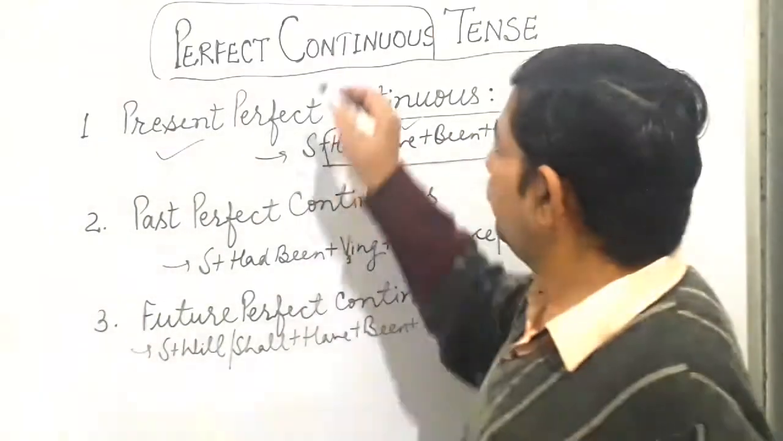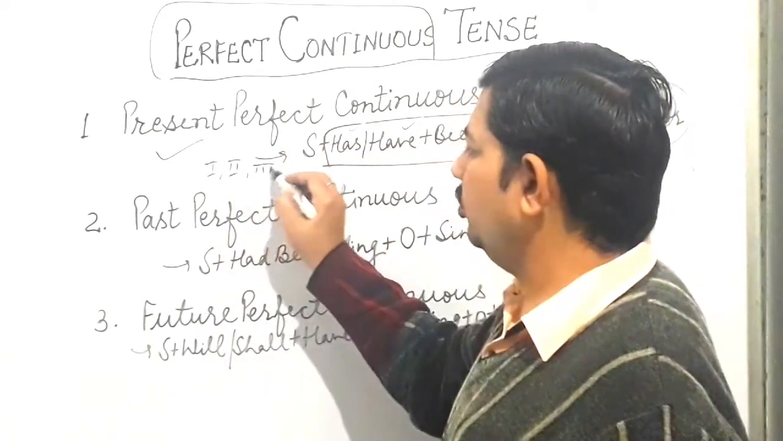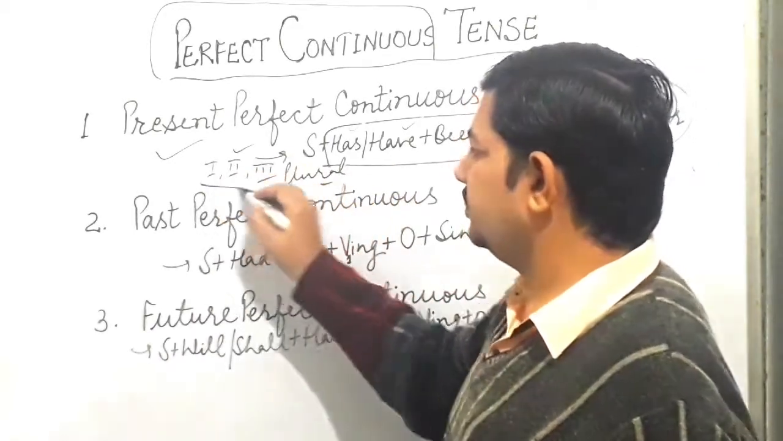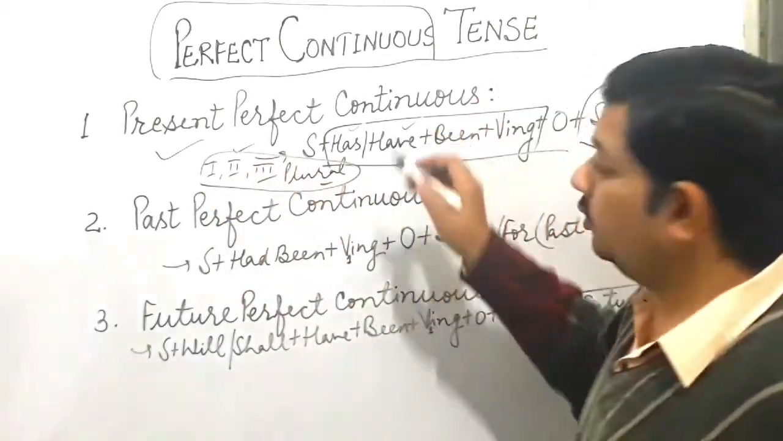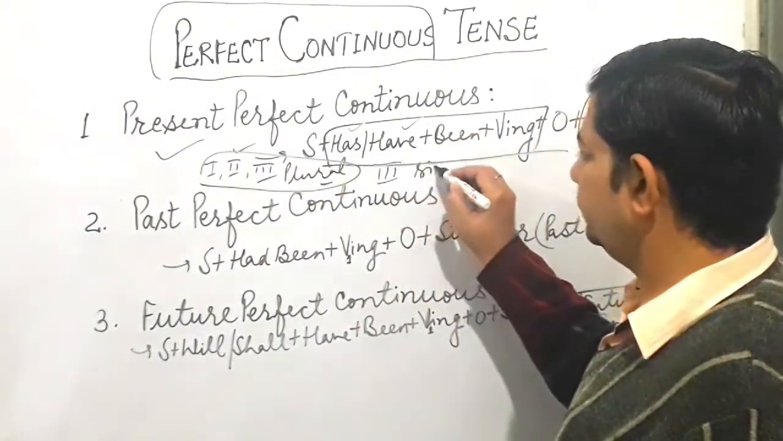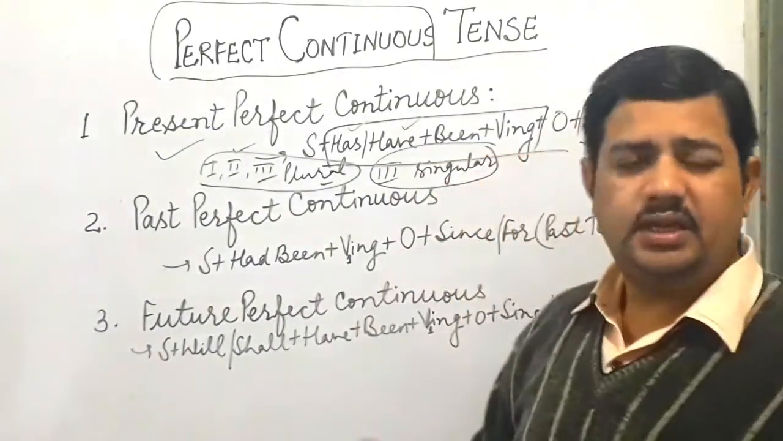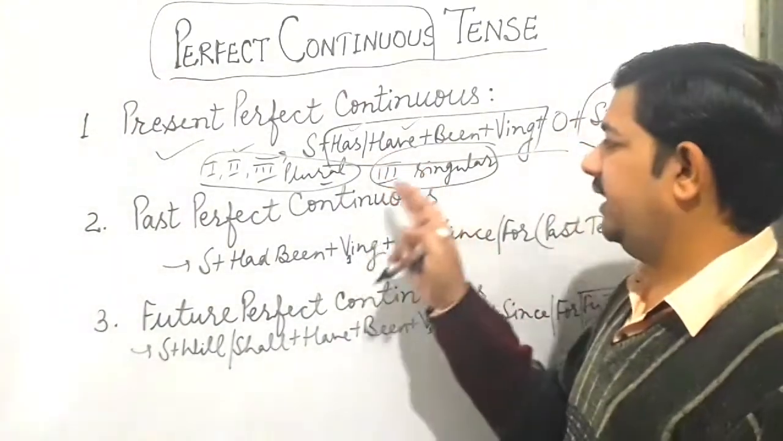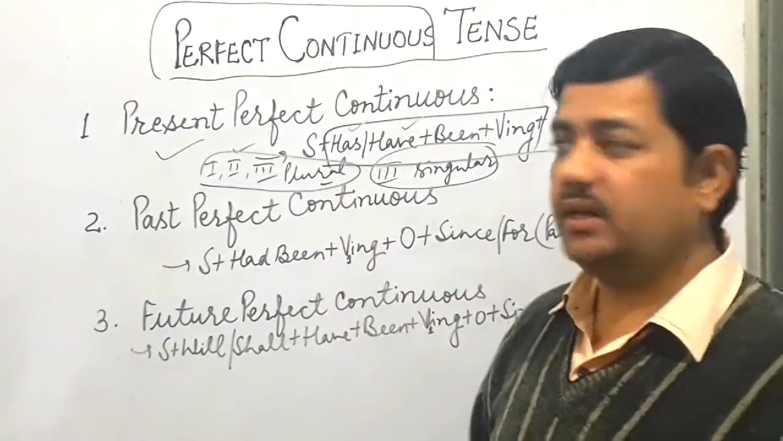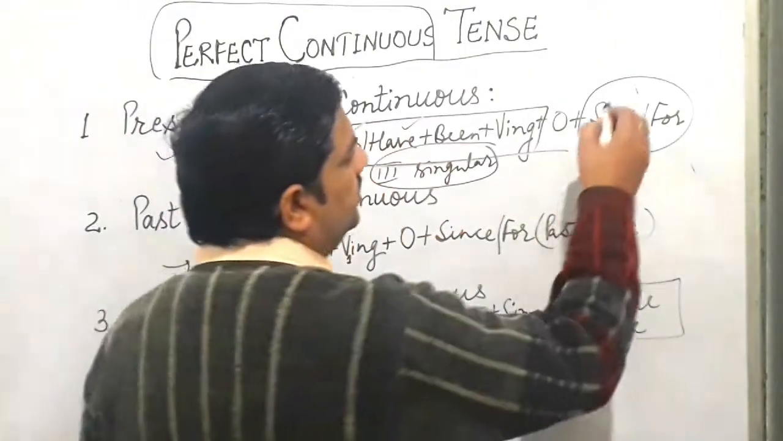When you have first person, second person, and third person plural as subject, there we use have been, first form with ing. Otherwise, when you have third person singular, that is he, she, it, or any name, there we use has been. All the plural subjects, I, we, you, they, take have been. Clear?